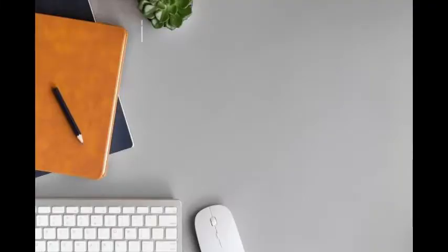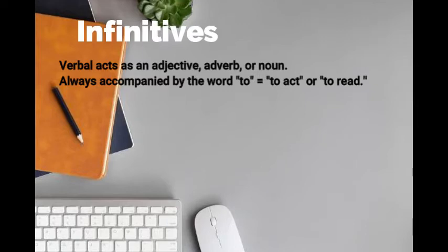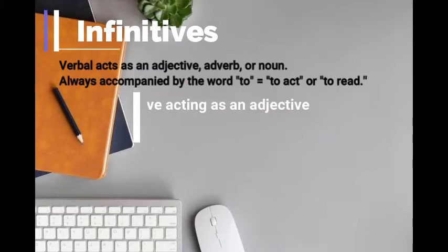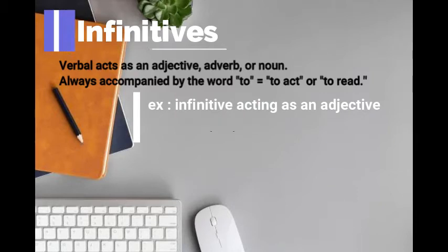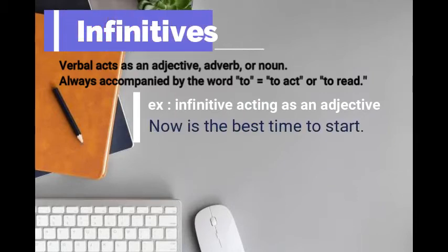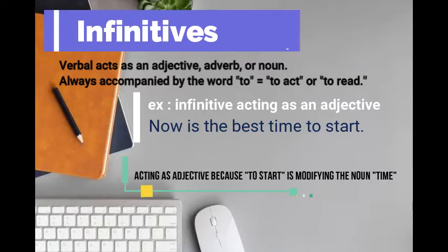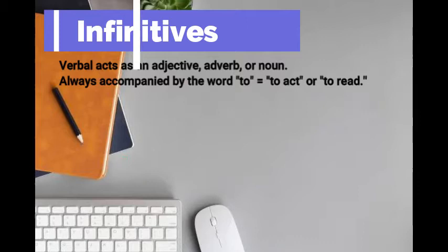Second, infinitives. An infinitive is a verb that acts as an adjective, adverb, or noun. These verbs are always accompanied by the word to, as in to act or to read. Here is an example of an infinitive acting as an adjective. Now is the best time to start. In this example, the verb is acting as an adjective because to start is modifying the noun time.